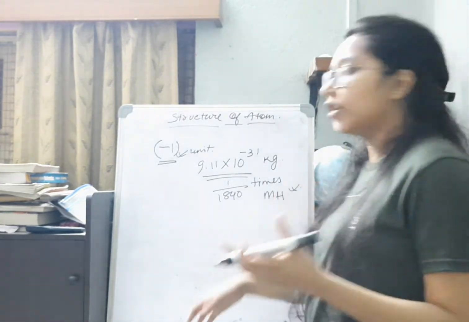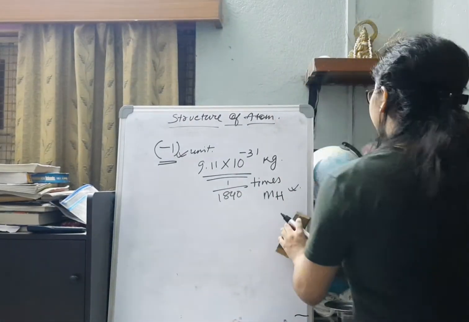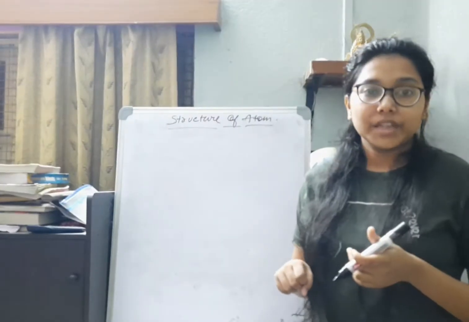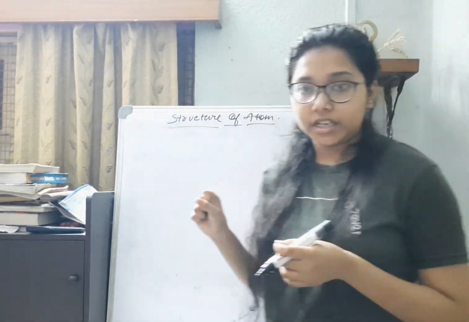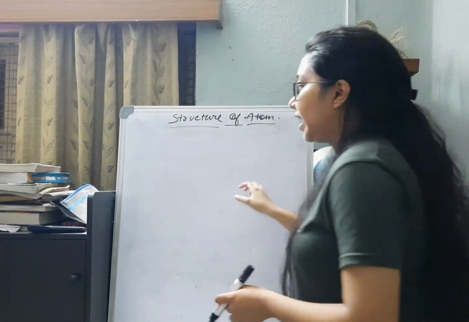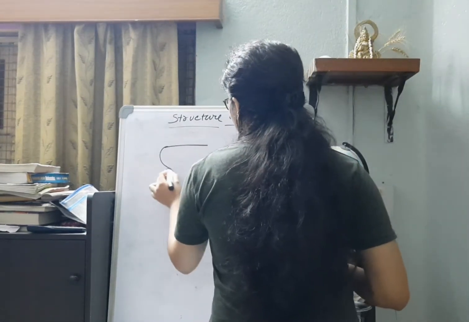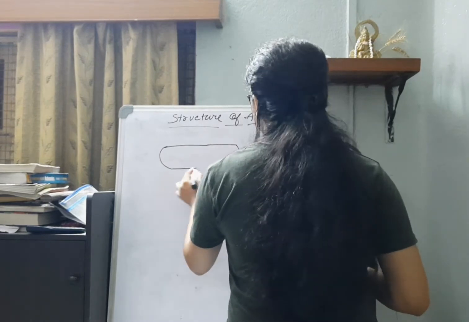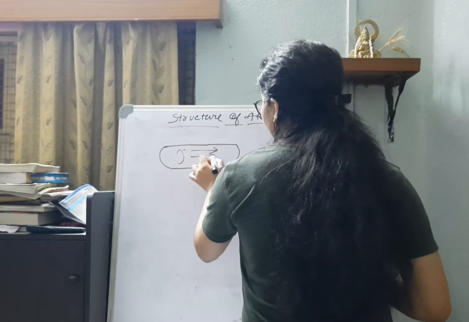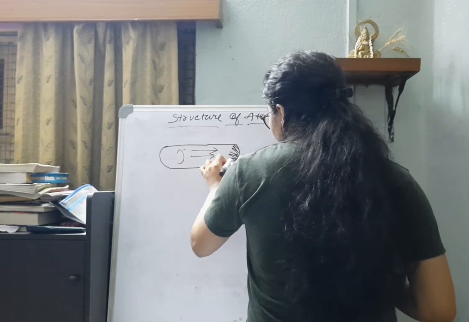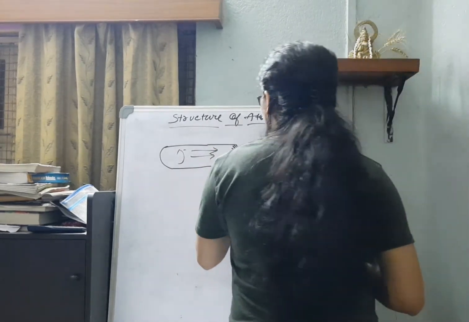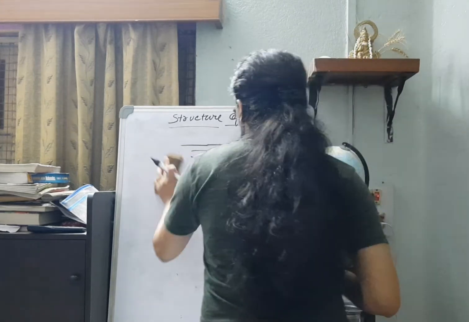So now moving forward to the discovery of protons. Another property of cathode rays is luminescence. That is, they illuminate the part of the glass which they strike. If I consider a rough diagram, where there was a cathode and the rays were falling through, at this location a luminescence will be observed. That means it will light up the region, which is a property of the cathode rays.